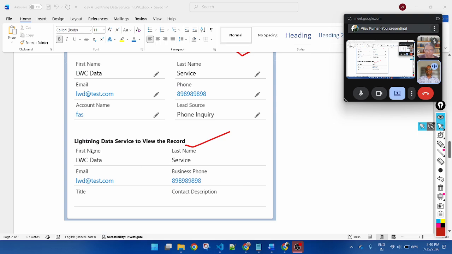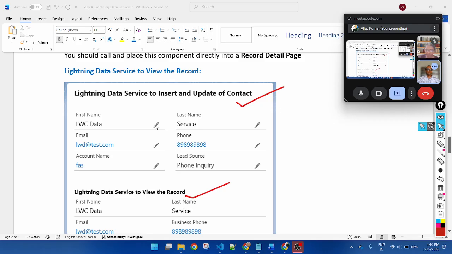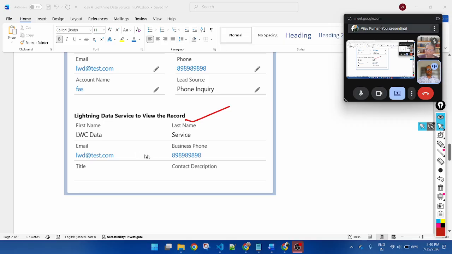And if you apply the view form, in the view form there is no edit button available. That means we are not able to edit the record. We can only display it in view mode, not edit mode.